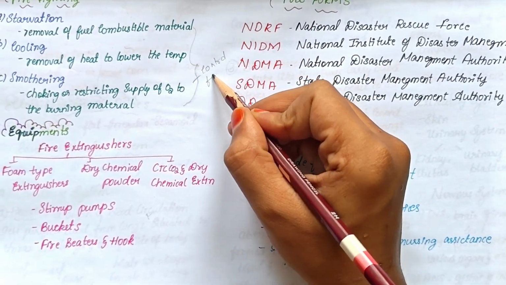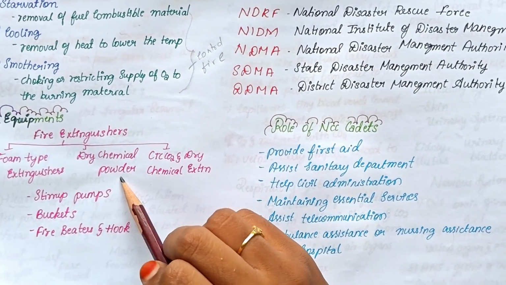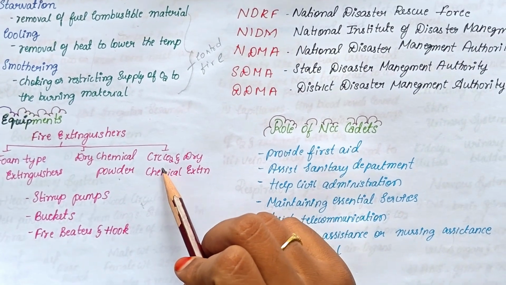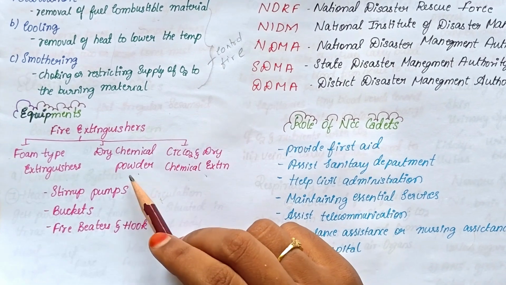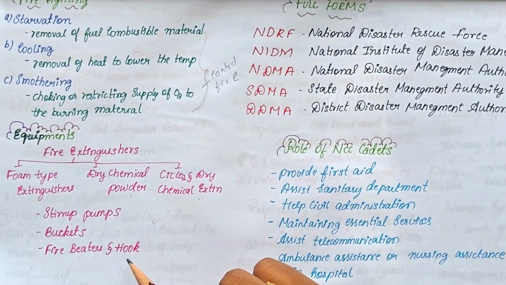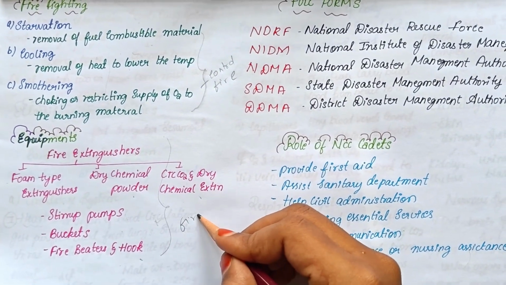Next, we discuss the equipment required. Fire extinguishers, foam type extinguishers, dry chemical powders, and then CTC, carbon dioxide and dry chemical extinguishers are also present. We use stirrup pumps, buckets, fire beaters and hooks. These are all the equipment used for fire control.